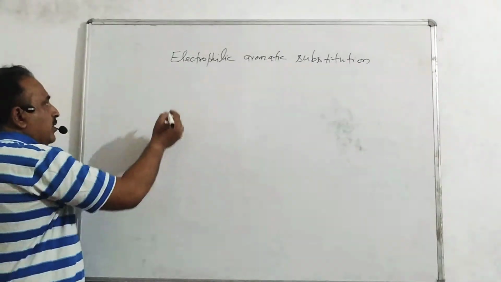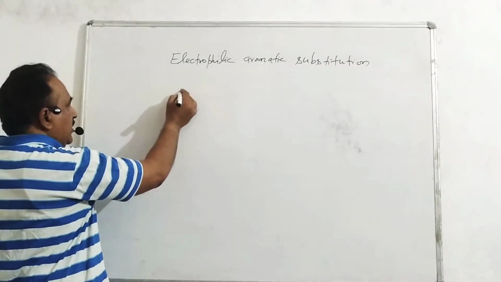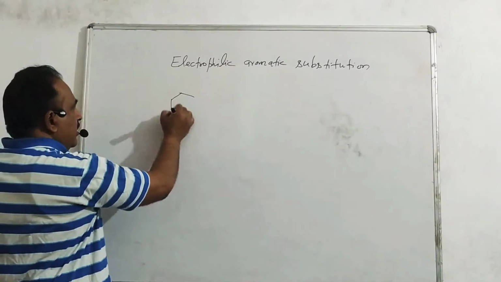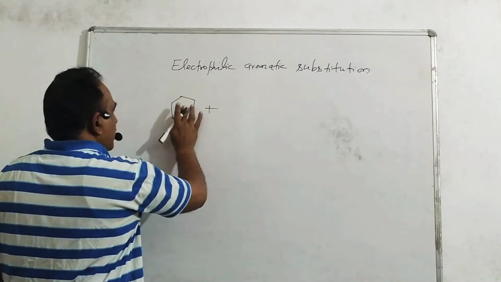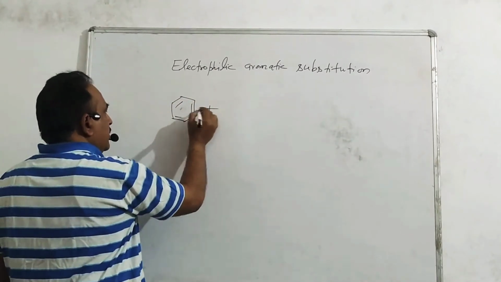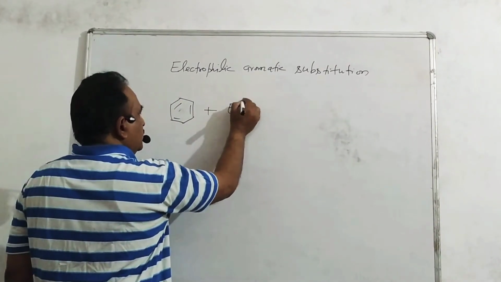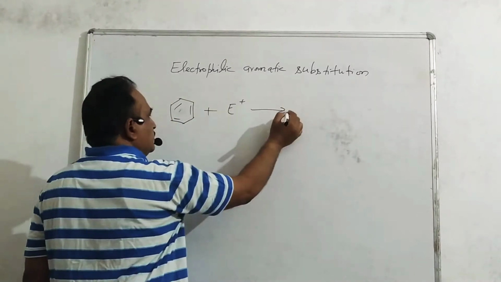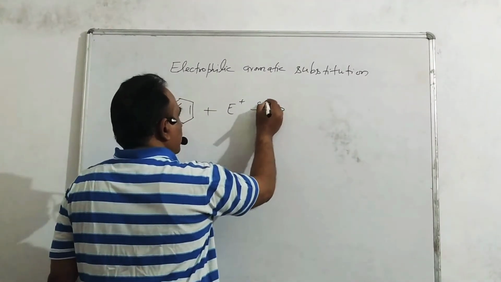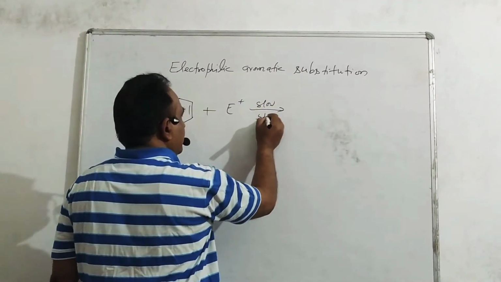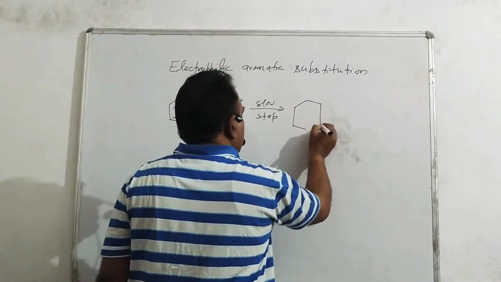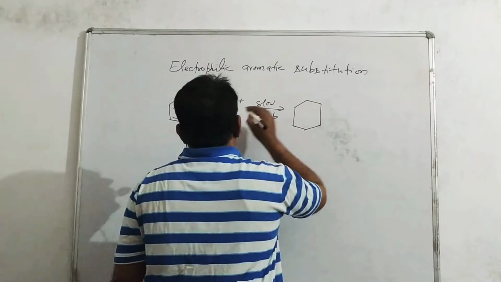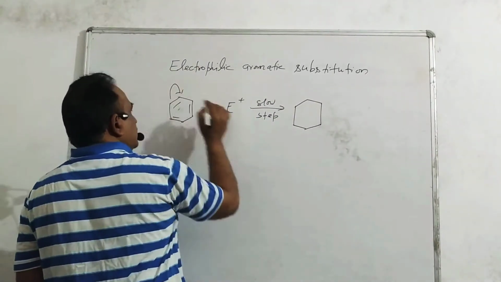Generally, electrophiles attack an aromatic compound and give a substitution reaction. The first step is the slow step, forming a carbocation.